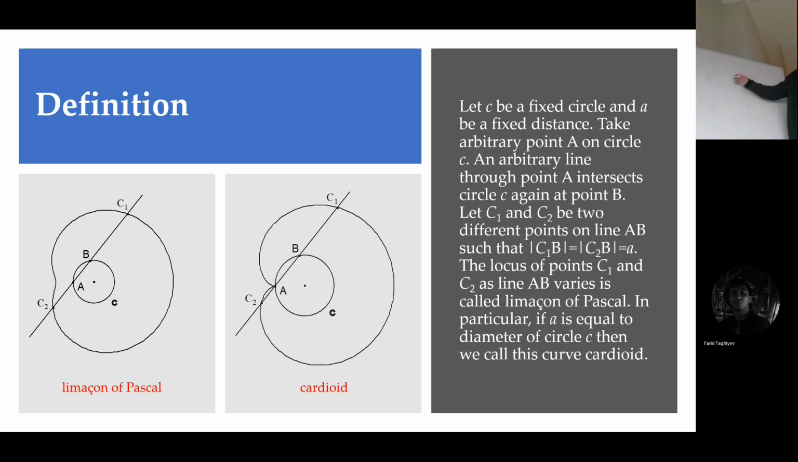So Pascal does the following. Imagine you have a point A on a circle, and a fixed distance A. It is given. You draw an arbitrary line which passes through a point B, and on that line you take point C1 such that this is equal to A, that constant. And the same on the other side. Same idea. You do this for all such lines.